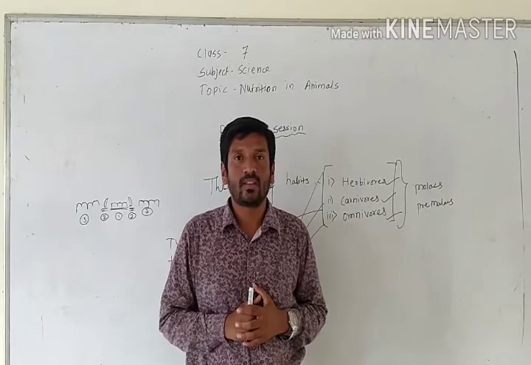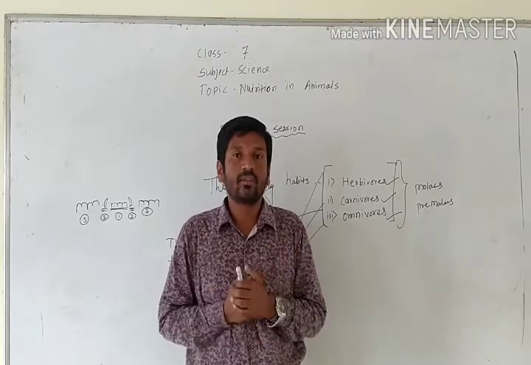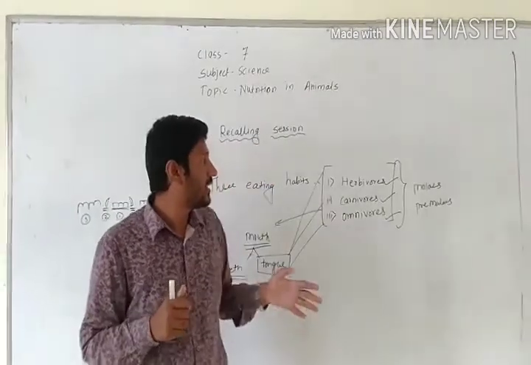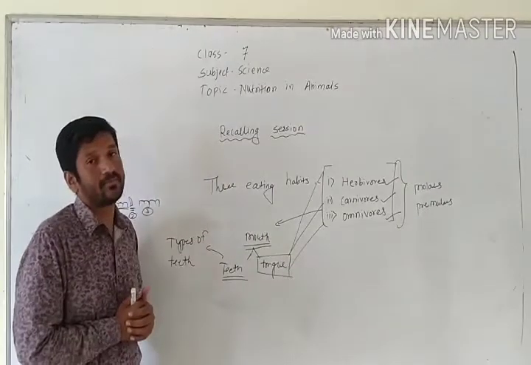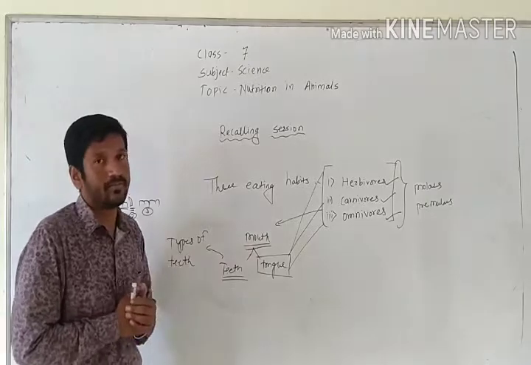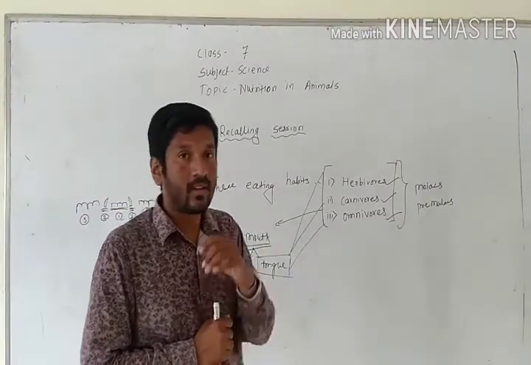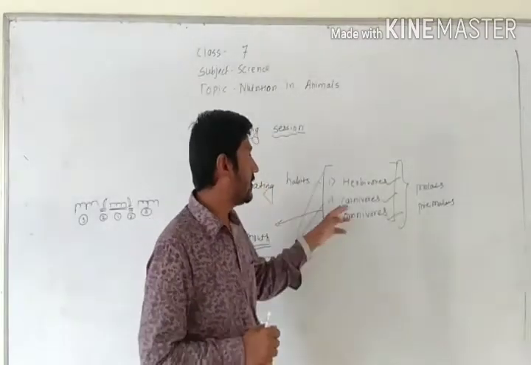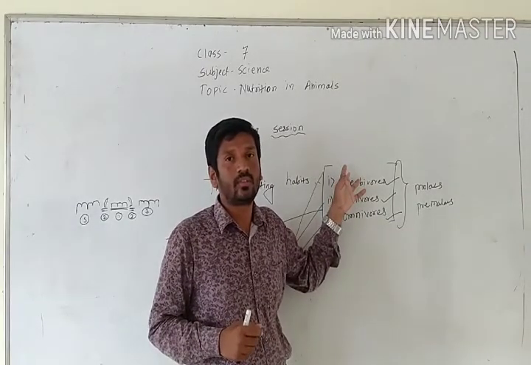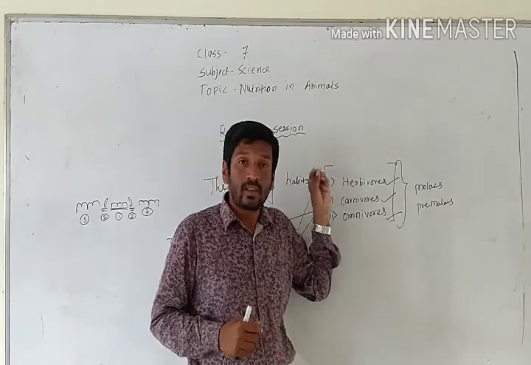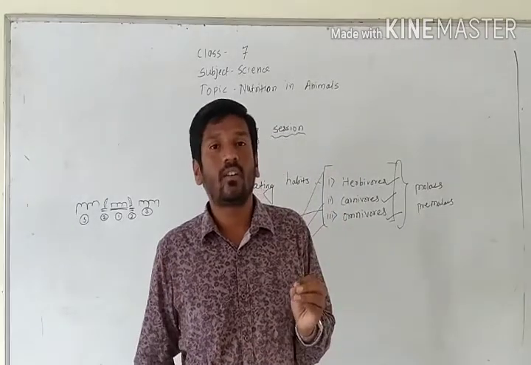Okay. So remember one thing, that the animals have teeth according to their eating habits. What kind of food do they eat? If they are carnivorous, they don't have cutting teeth to cut the food. The teeth are dependent on our food habit.